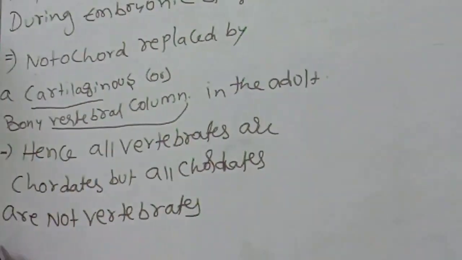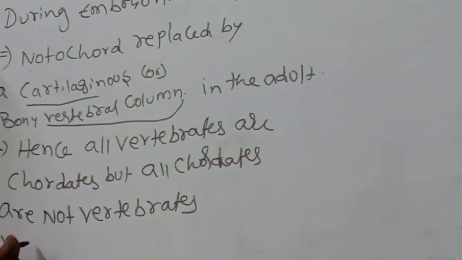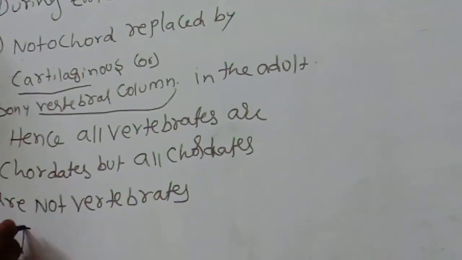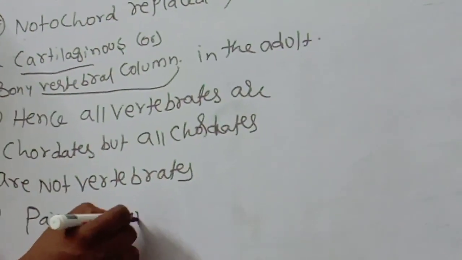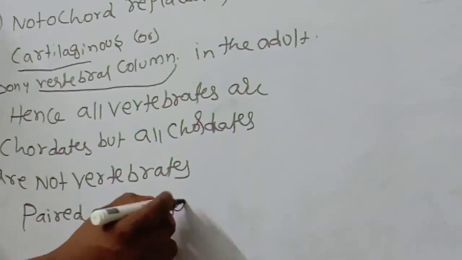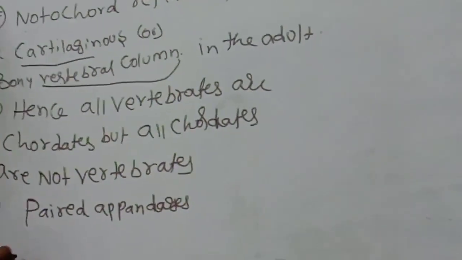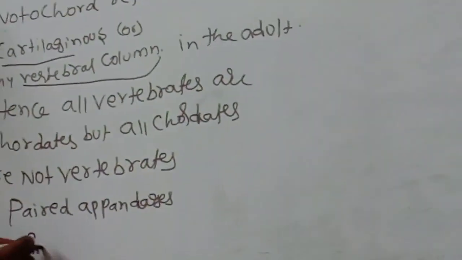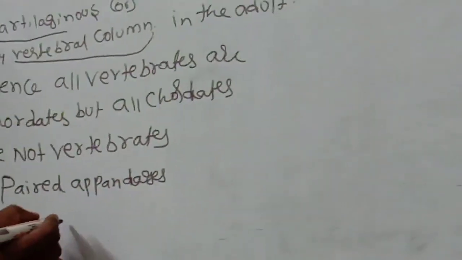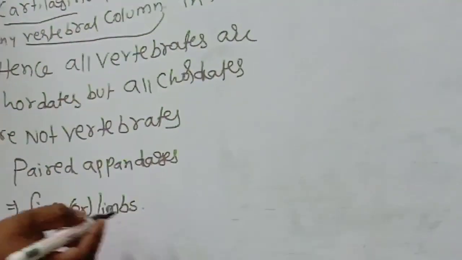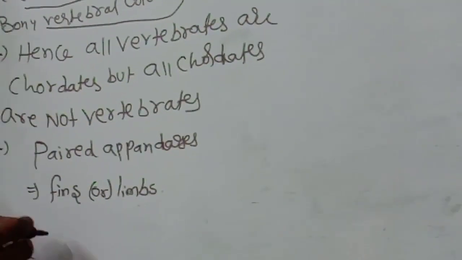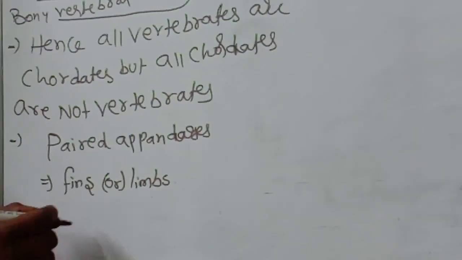Very important. Next important one, paired appendages. Paired appendages will be there. The paired appendages are fins or limbs. Fins or limbs are present.